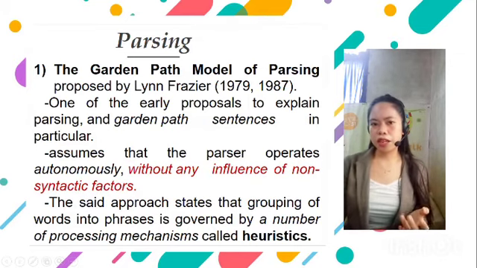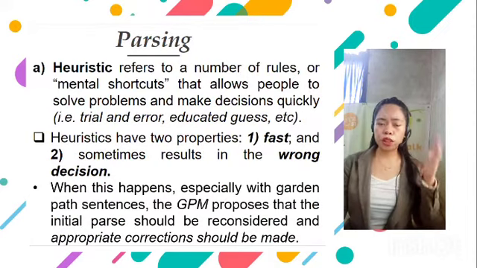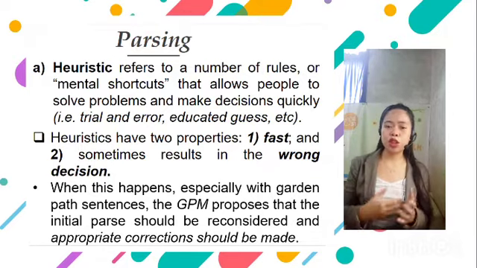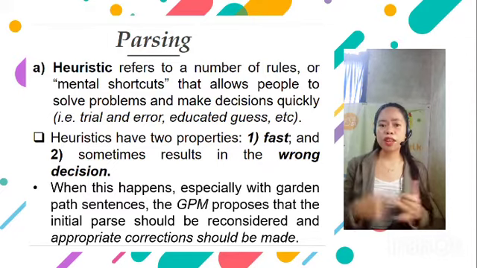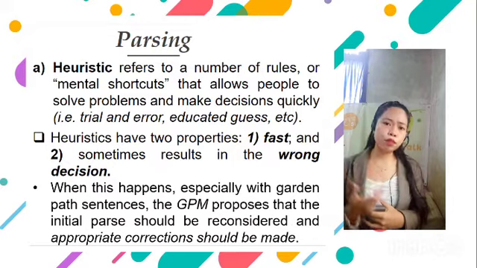So what are heuristics? Heuristics are a number of rules or mental shortcuts that allow people to solve problems and make decisions quickly. It can be trial and error, an educated guess, or a rule of thumb, and many others. Usually, heuristics have two properties.